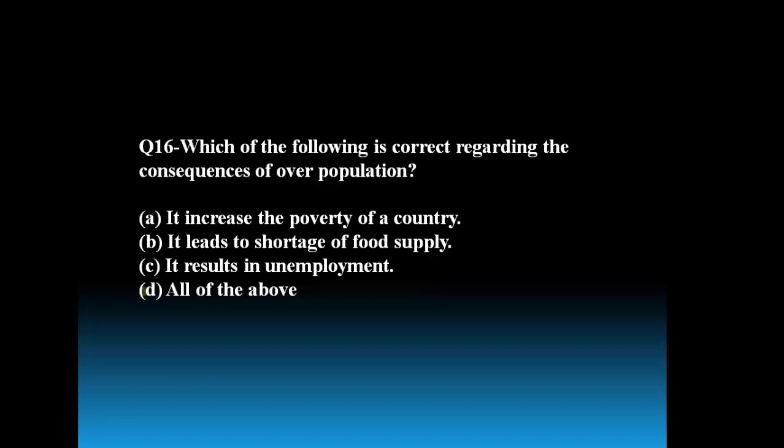The answer is all of the above, because overpopulation is an undesirable condition. The number of existing human population exceeds the carrying capacity of the earth.